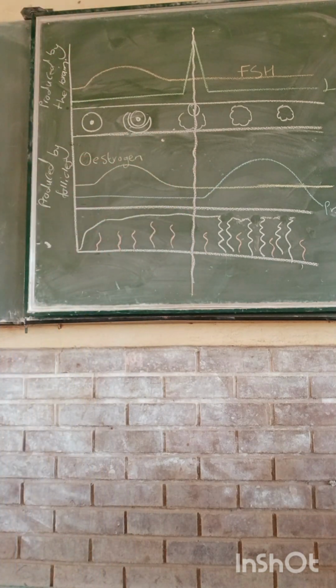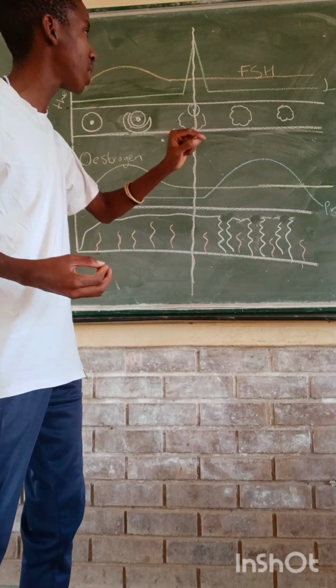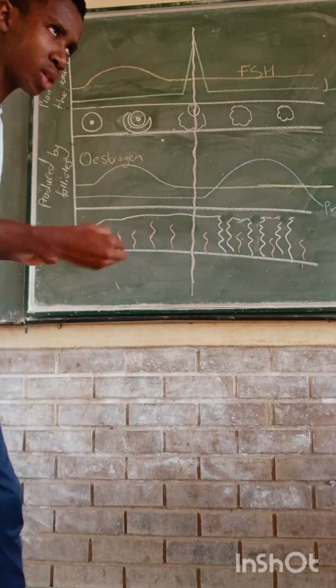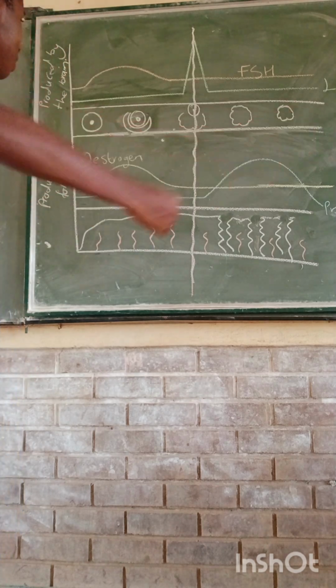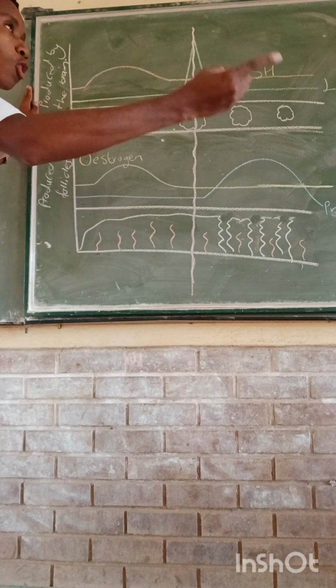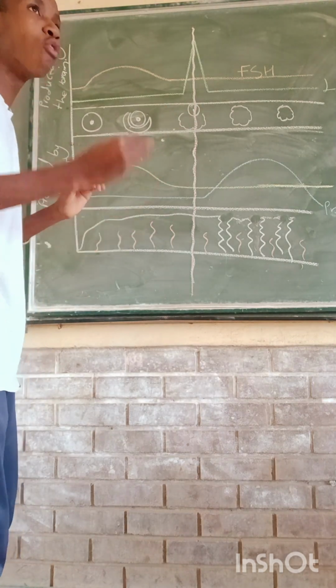Remember, we have agreed that we have this hormone which comes from the brain as FSH. What is the function of FSH? FSH stimulates the production of what? Of follicles. Remember, follicles develop before what? Before they are released. If you check here, there is the release of what? Of an ovum.